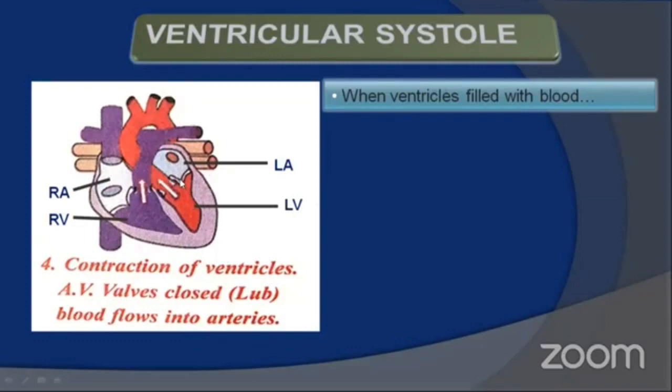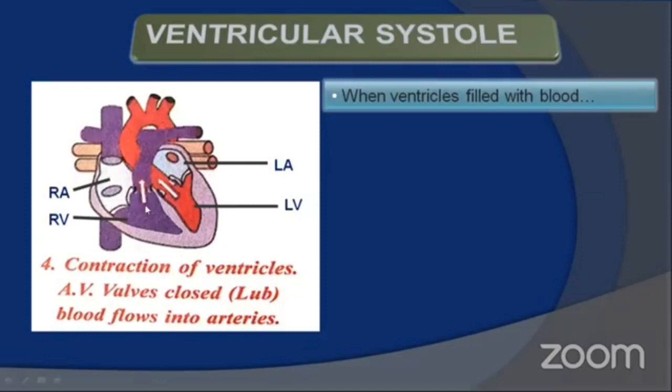Okay, so when the mitral valve gets closed, the semilunar valve of the systemic arch gets open, and the blood is sent into the aortic arch. The same thing happens on the right side. When both the ventricles are filled with blood, pressure increases in the ventricles.